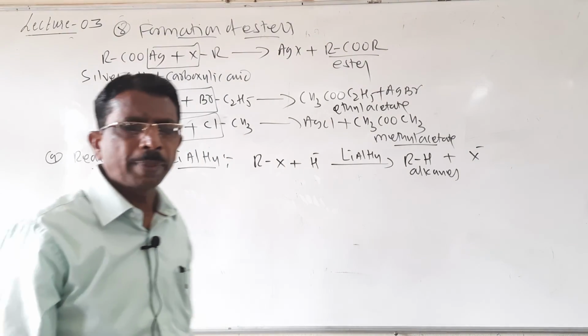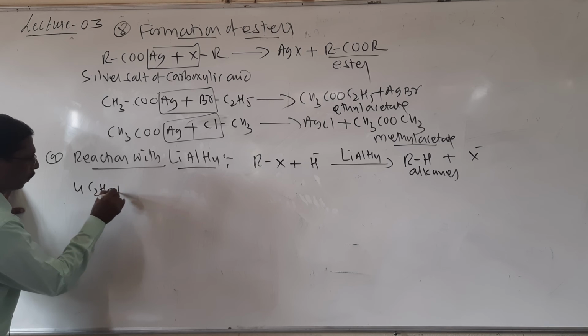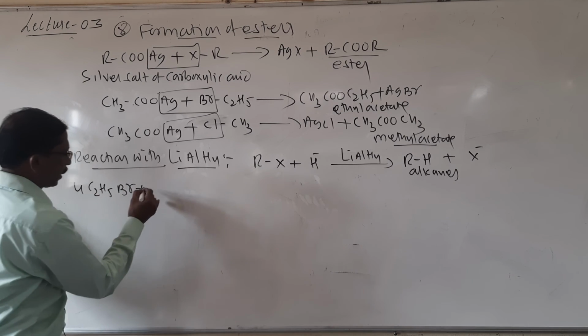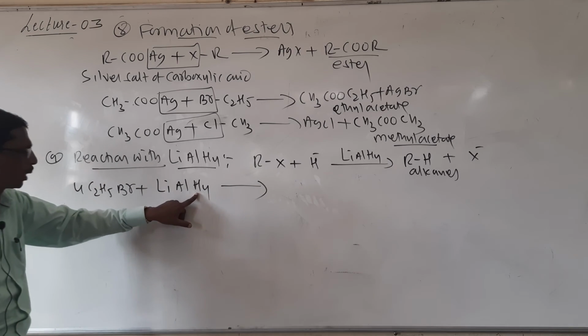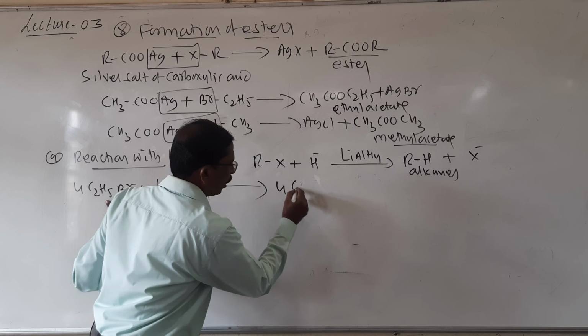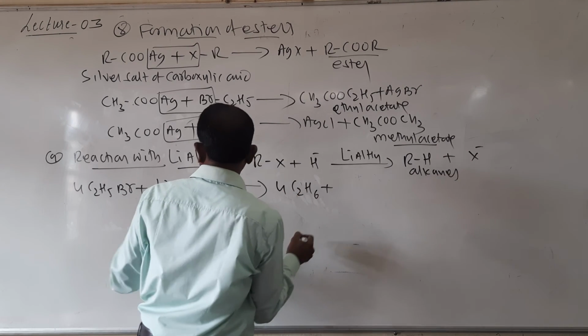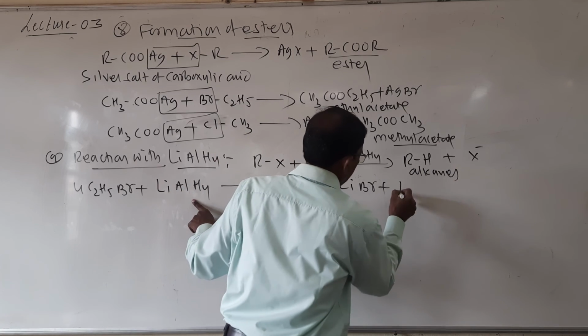This reaction may also be written like this. I will give an example: 4C2H5Br plus LiAlH4. Here hydrogen is 4, and 4 is taken common, so it forms 4C2H6 plus LiBr plus AlBr3.